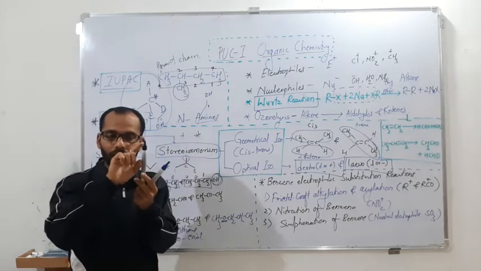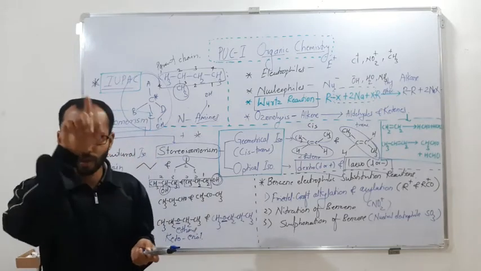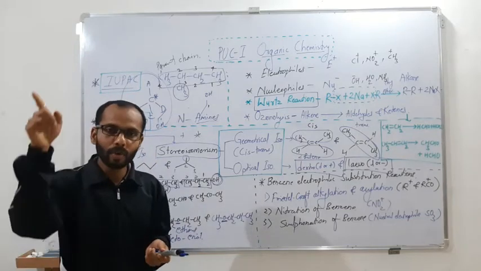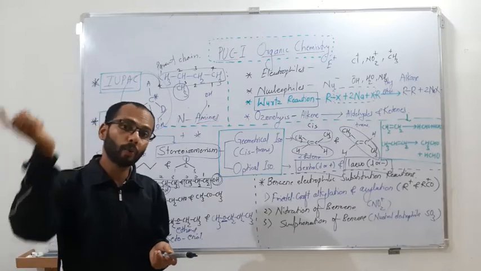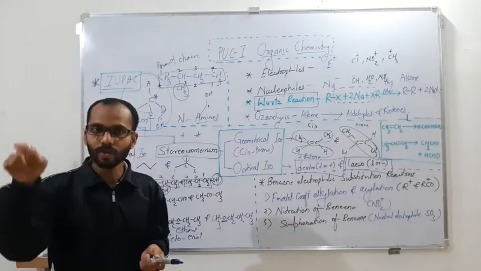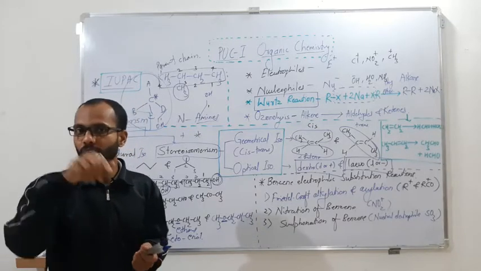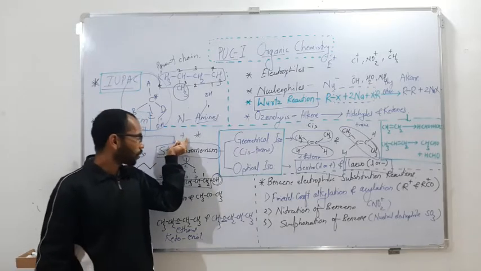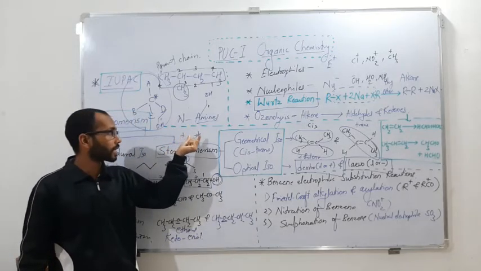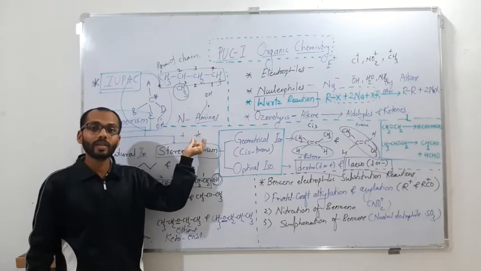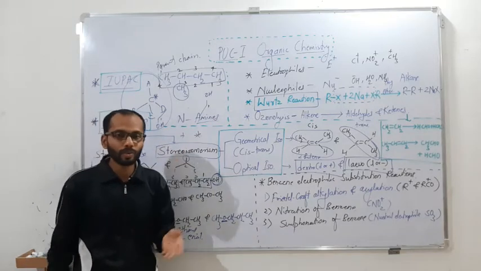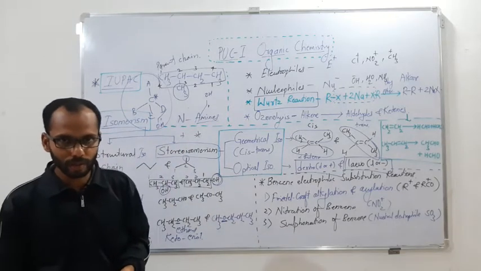Then one chiral carbon will have optical rotation in one direction, and the other chiral carbon will have optical rotation in the opposite direction. In such cases, the optical rotation shown by the first carbon gets cancelled by the other carbon atom. Mesotartaric acid is one of the best examples.